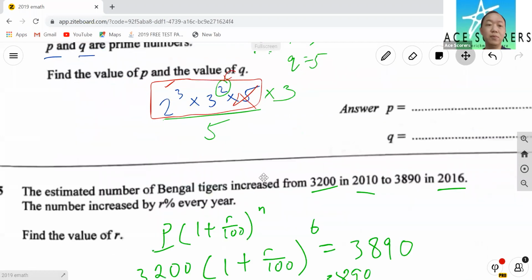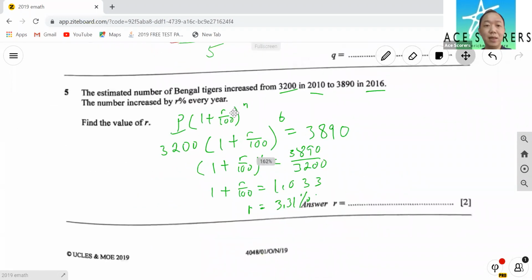Next one. The estimated number of Bengal tigers increased from 3200 in 2010 to 3890 in 2016. The number increased by r% every year. Find the value of r. So this will be a compound interest. The compound interest formula is given to you, so just put it in.